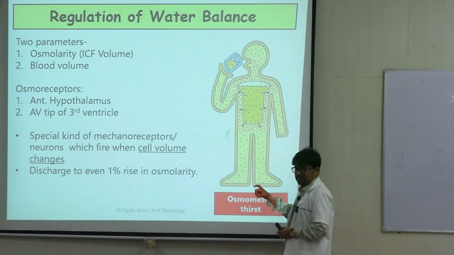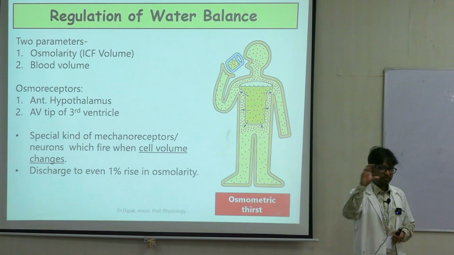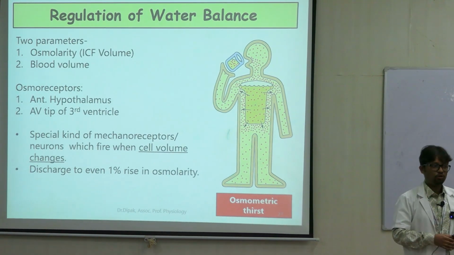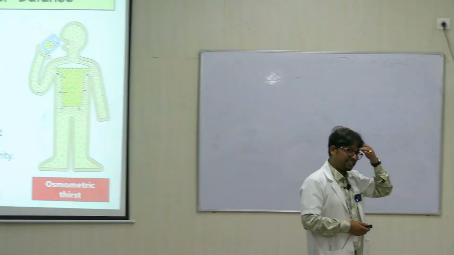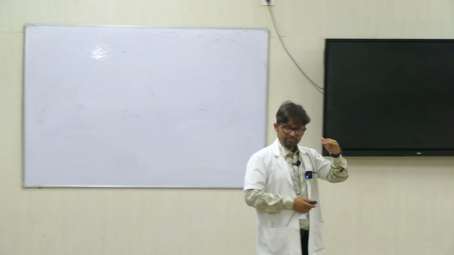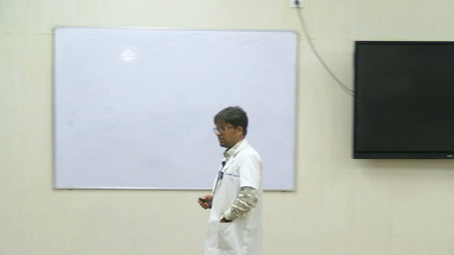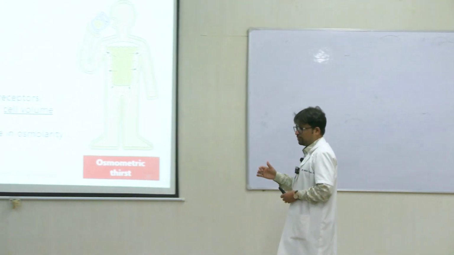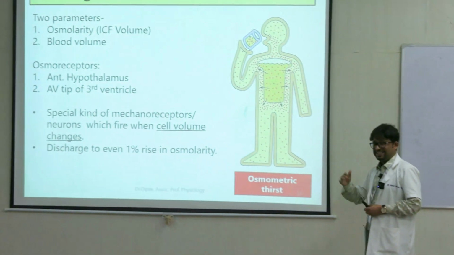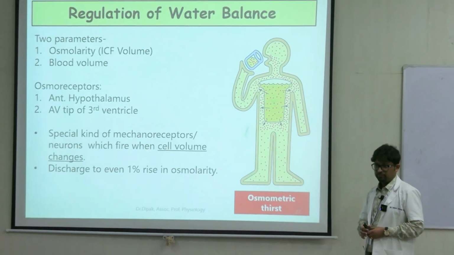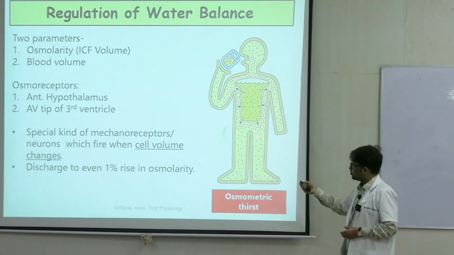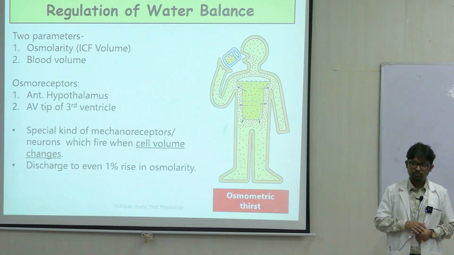Osmolarity means the number of osmoles or osmotically active particles in a given volume of the solution or solvent. Whenever there is an osmolarity increase, what does this mean? The number of osmotically active particles is more now.